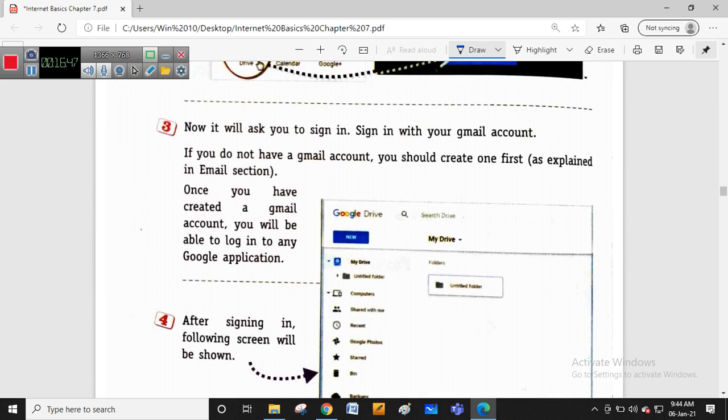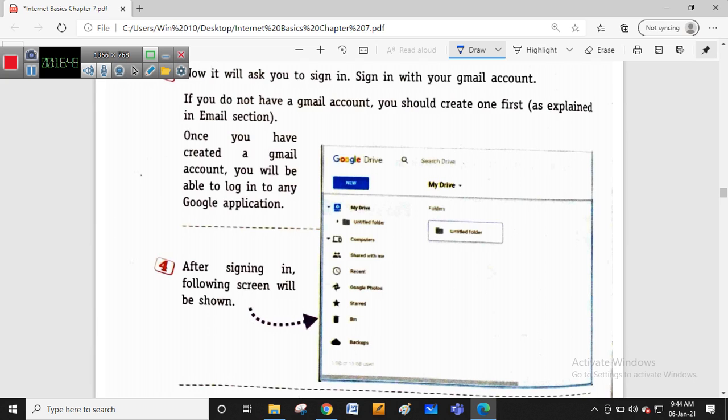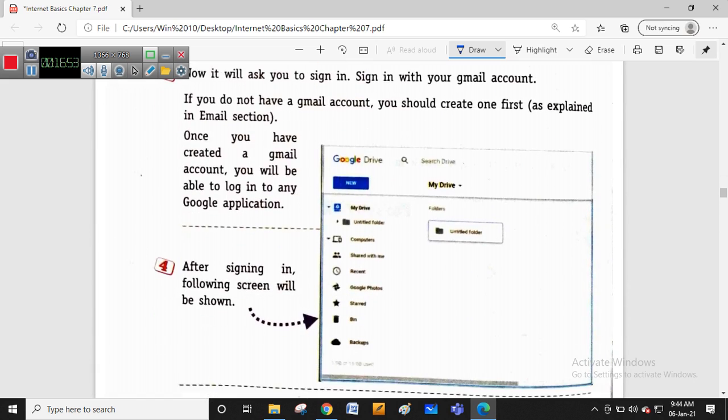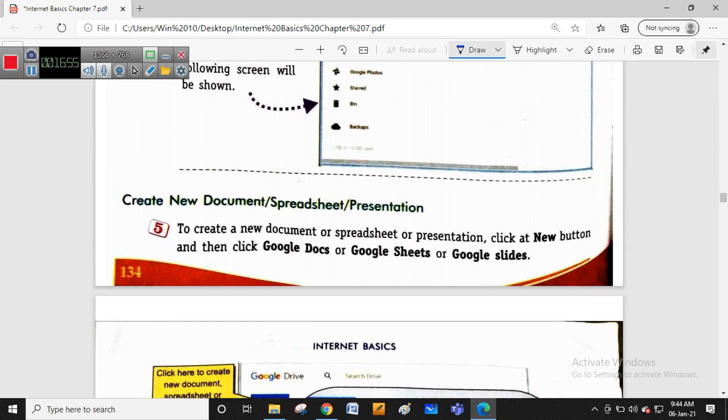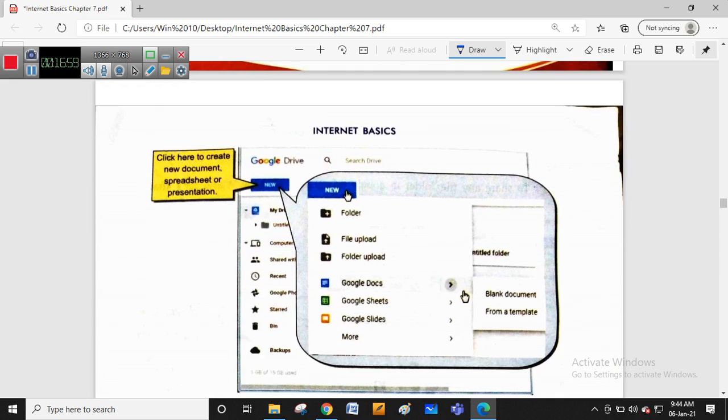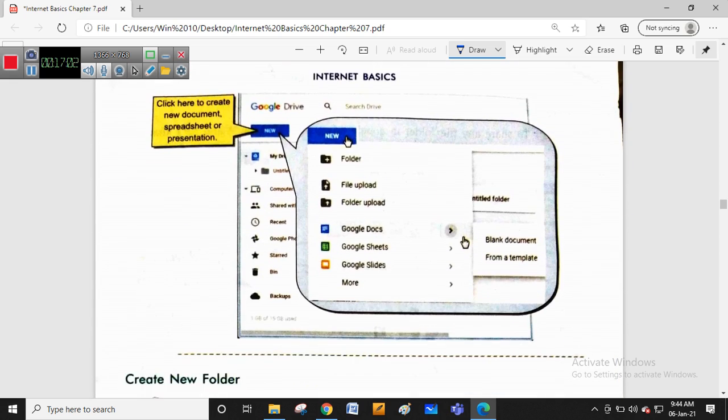Now it asks you to just create, and you will get My Drive, untitled folder, shared with me, all of those things. So you can create a new document. If you want to create something new, you can create new Docs, Google Sheets, or Google Slides.